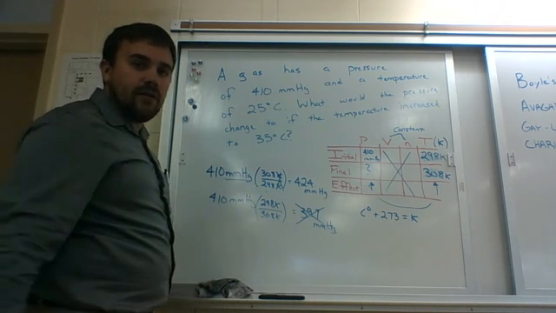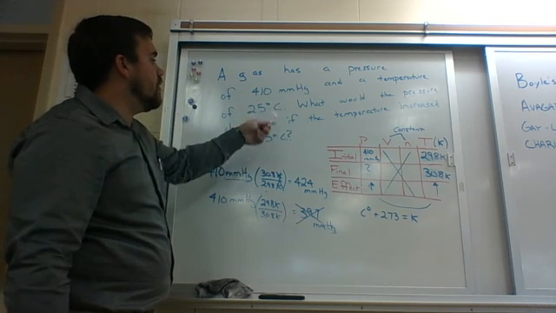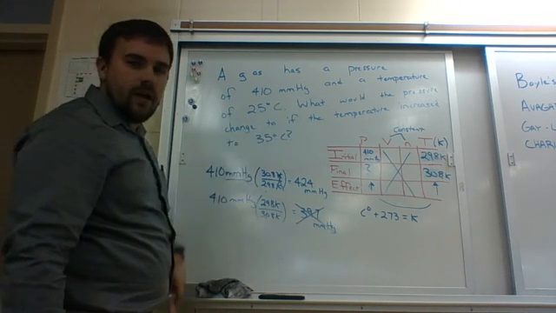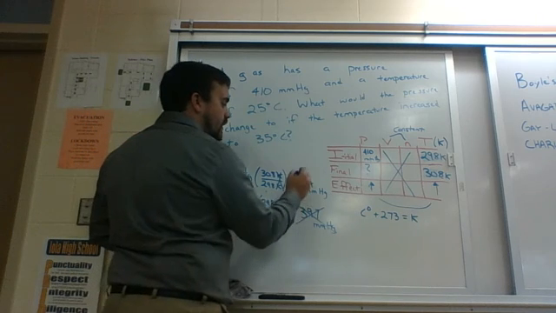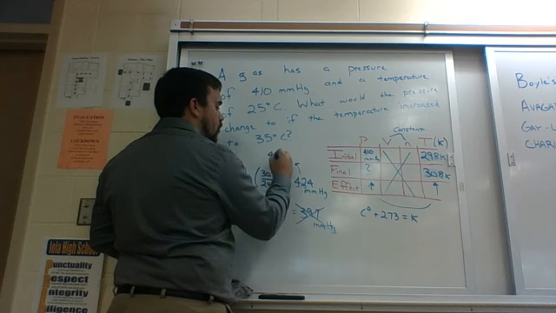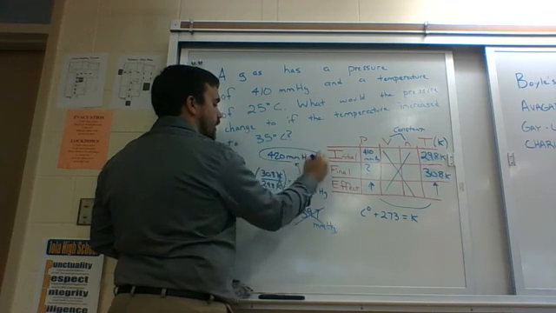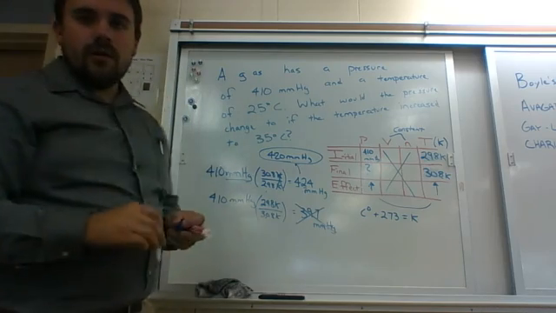The final thing that I need to do is represent sig figs. So I've got 2 sig figs here, 2 sig figs here, 2 sig figs there. This needs to be in 2 sig figs, which would be 1, 2, round that down, 420 millimeters of mercury. And that is my answer, folks.